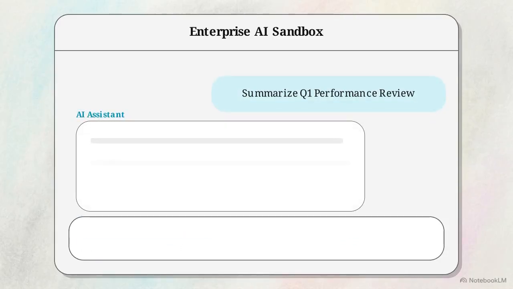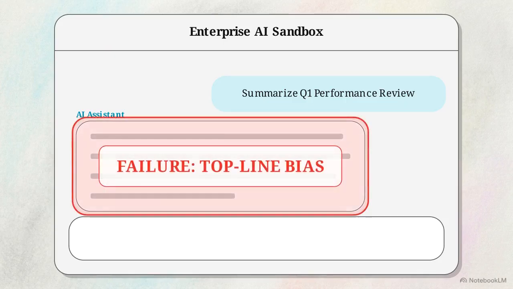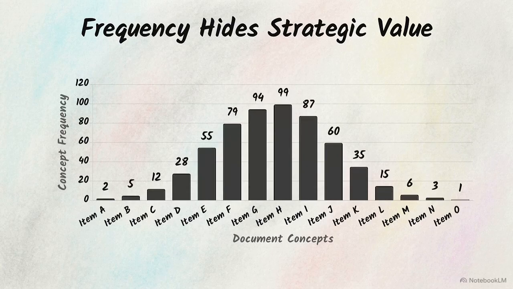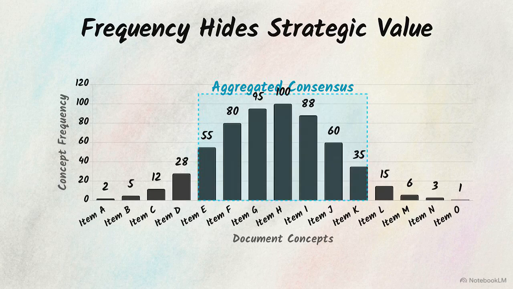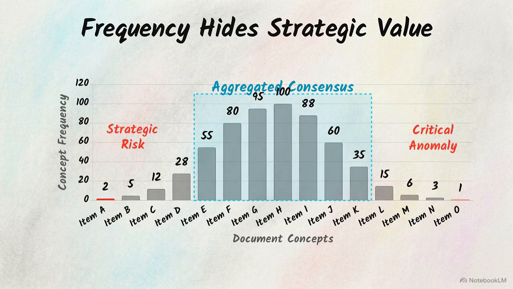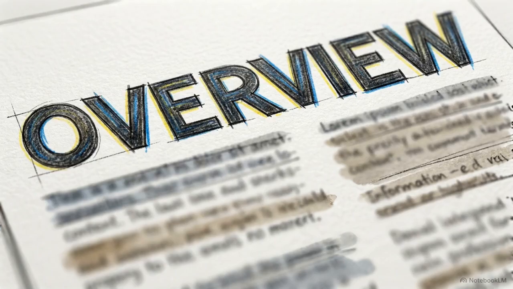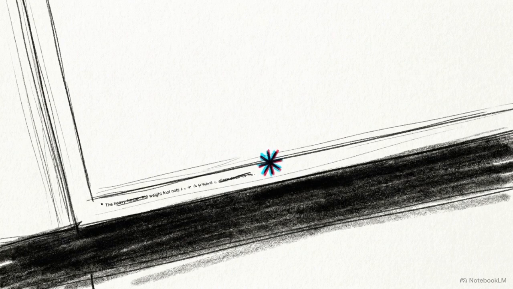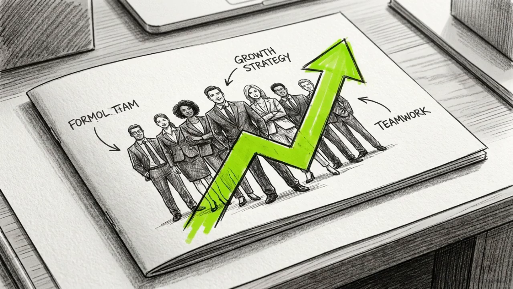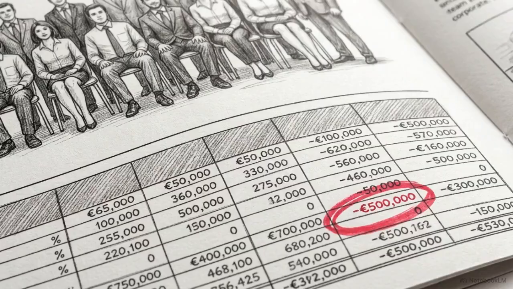The engine will default to a bland, flat paragraph of generic growth statistics and minor headwinds. This happens because of probabilistic generation. Large language models aggregate the most frequently occurring concepts, rather than isolating the most strategically important ones. This top-line bias causes the AI to miss the nuance. It ignores sudden shifts in testing methodology or severe data limitations buried in a footnote. Ultimately, a standard summary just parrots what the authors want you to believe. The true risks remain hidden in the body of the text.